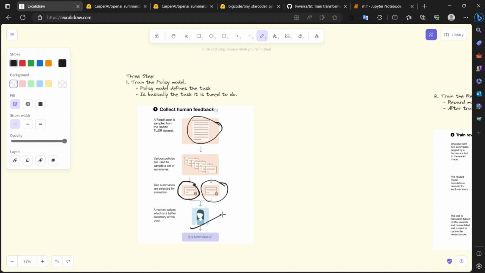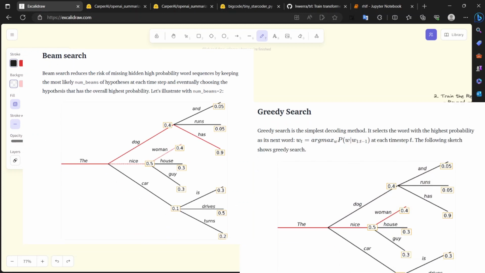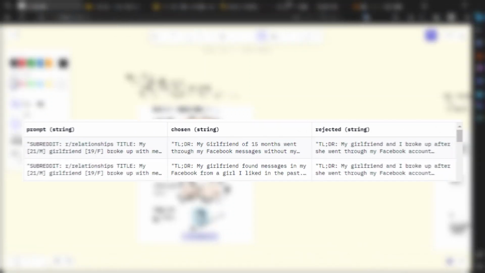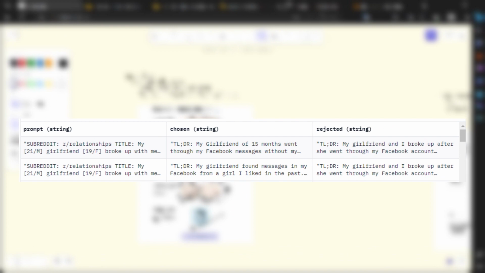As you can see here, the model can be trained to generate two outputs, like output 1 and output 2, by using a different decoding method. Or you can use two models in this case, one which performs better and one which performs worse. And these outputs are evaluated by the human to create a dataset for our next model, i.e.